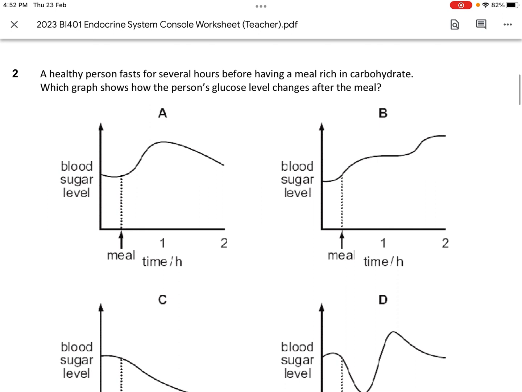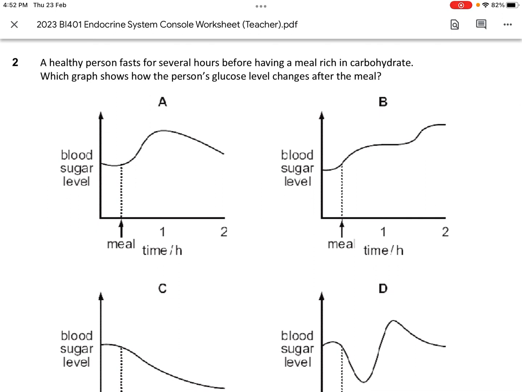Let's go to question 2. Question 2 asks, which graph shows how glucose level changes after a meal? The correct answer is... What do you think? Soya? Wenxin? Okay, Wenxin is right. No, Soya is also right. The answer is A. After a meal, the graph should go up because your food gets digested and enters your bloodstream, but because of negative feedback, homeostasis brings it back down.